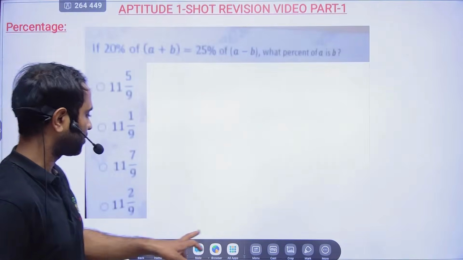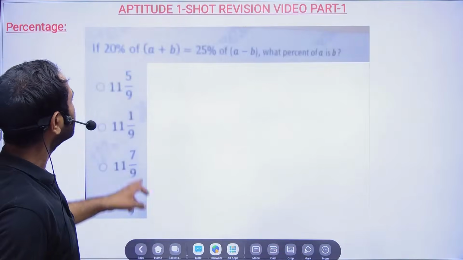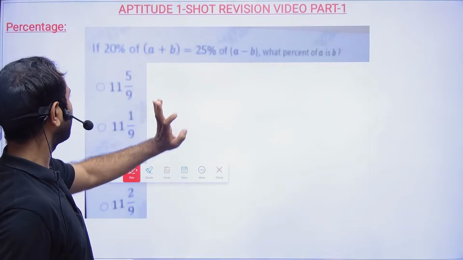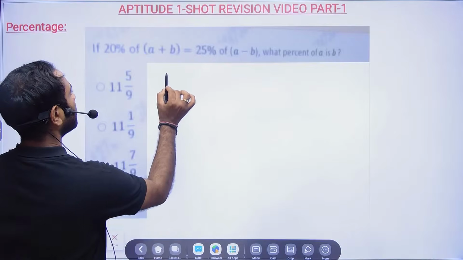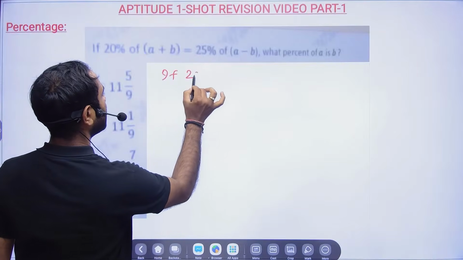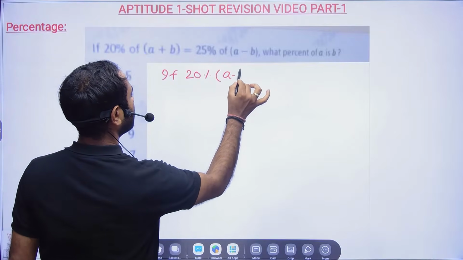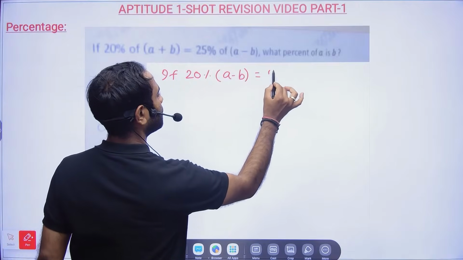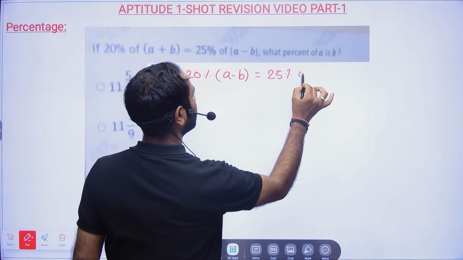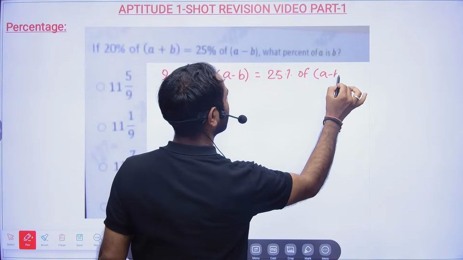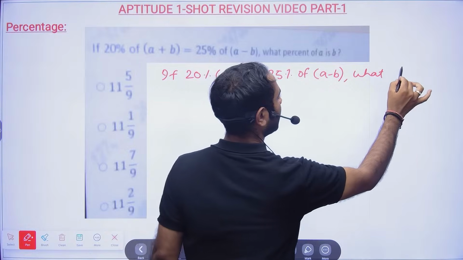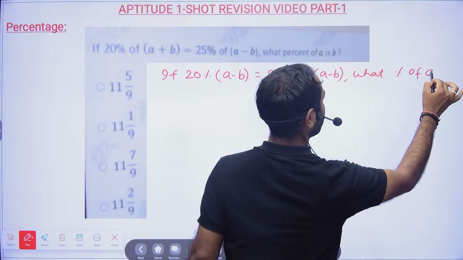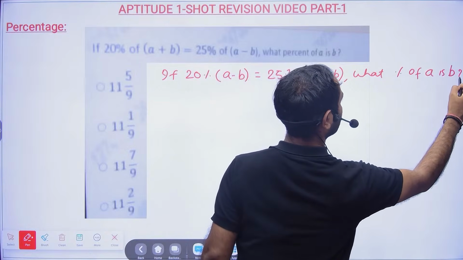Chalo, next question. If 20% of A minus B is equal to 25% of A minus B, then what percent of A is B?